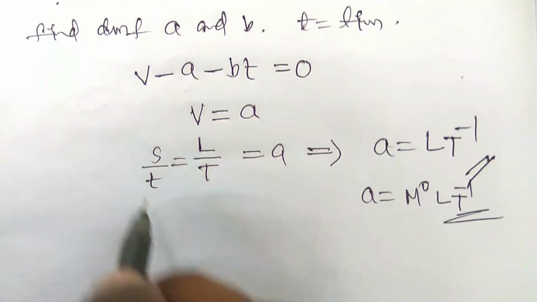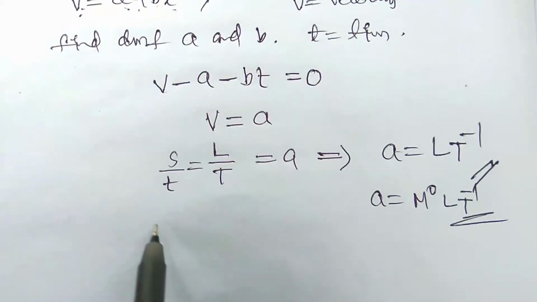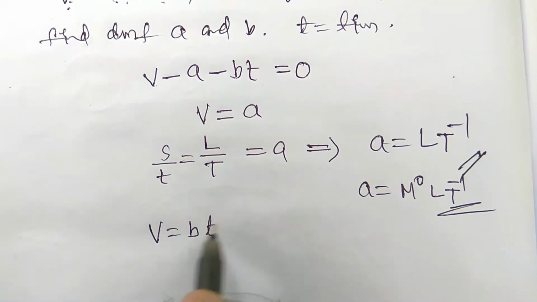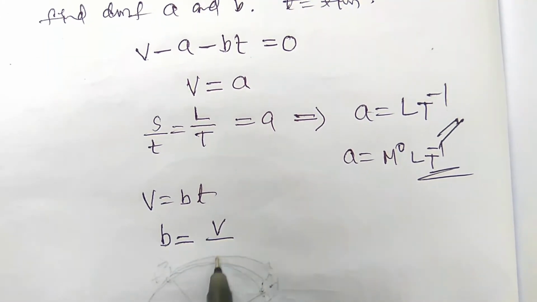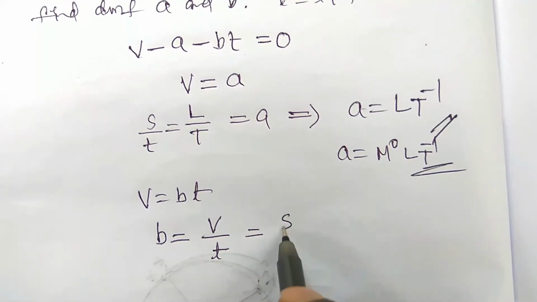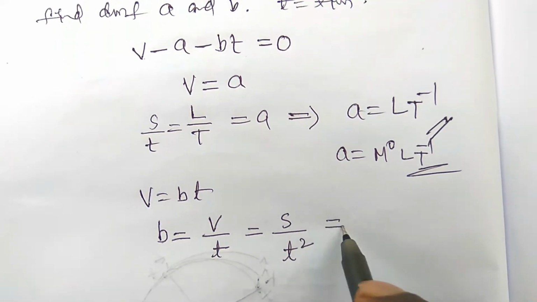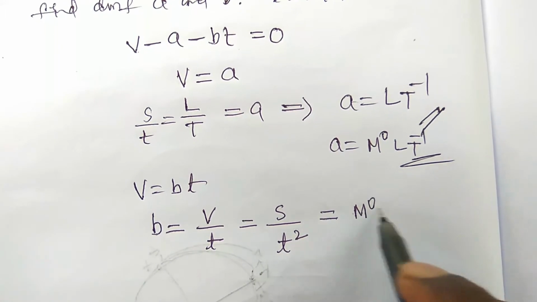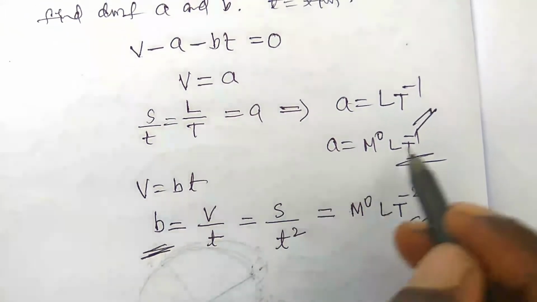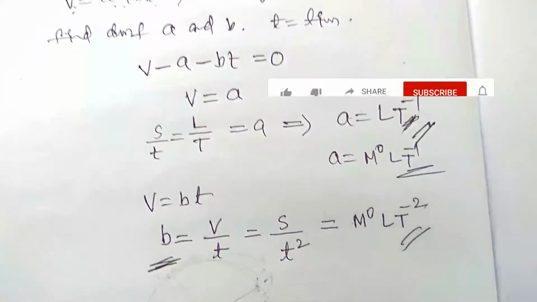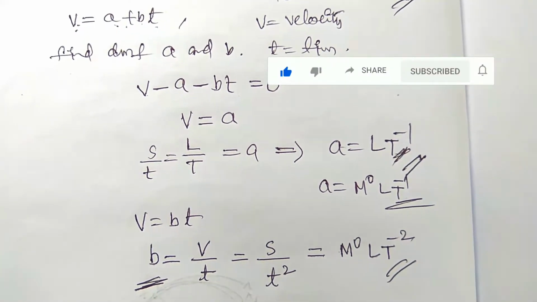Now we have to equate the velocity with BT. Velocity is also equal to BT, so V is equal to BT. Now find the dimensional formula of B. You can write V by T, which is nothing but S by T square, because V is already S by T. So S by T into 1 by T gives S by T square, which is M^0 L T^-2. This is the dimensional formula of B, and this is the dimensional formula of A. This is the method to find the dimensional formula of an unknown component.